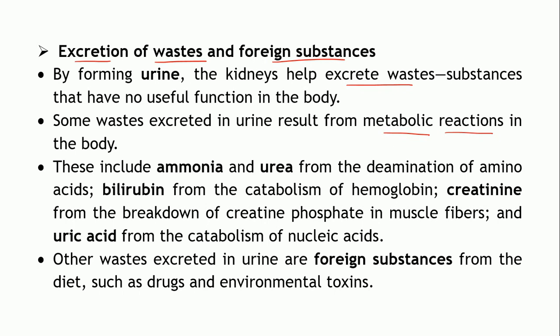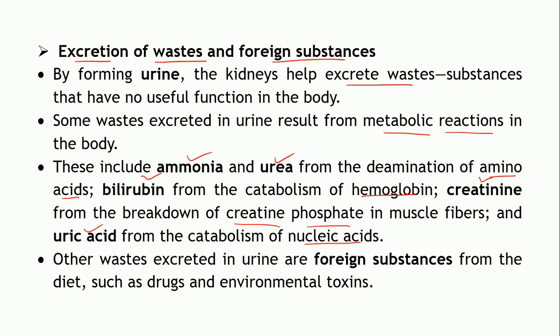These include ammonia and urea, which are formed by the deamination of amino acids, bilirubin, which is formed by catabolism of hemoglobin from worn out RBCs, and creatinine, which is formed by the breakdown of creatine phosphate in the muscle fibers. Also, uric acid is another metabolic waste which is formed from the catabolism of nucleic acids. So, these are all the metabolic wastes which are generated.